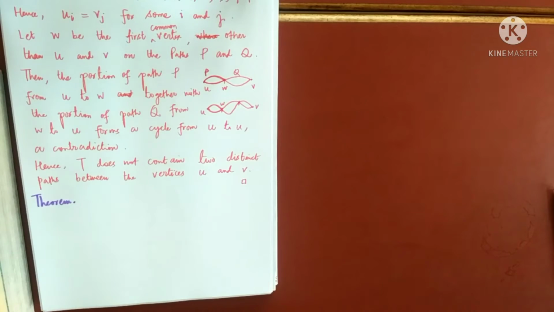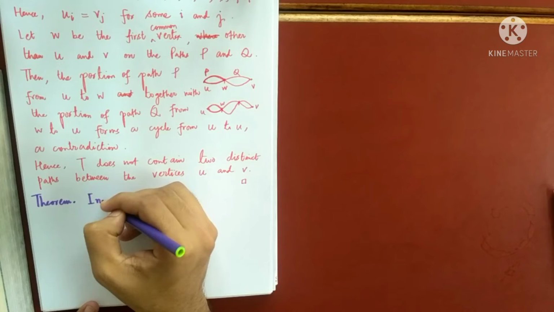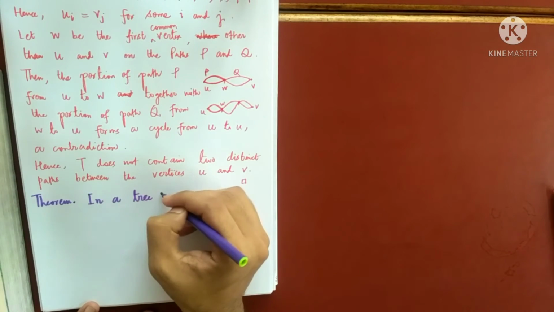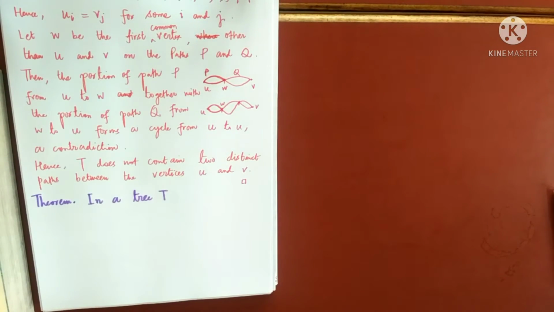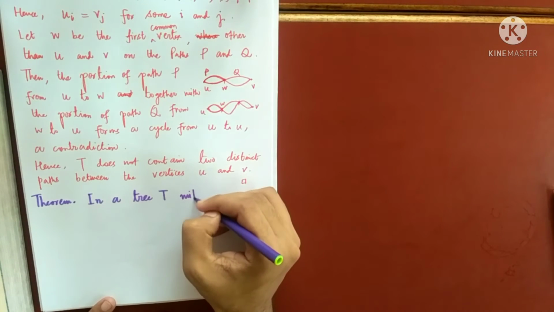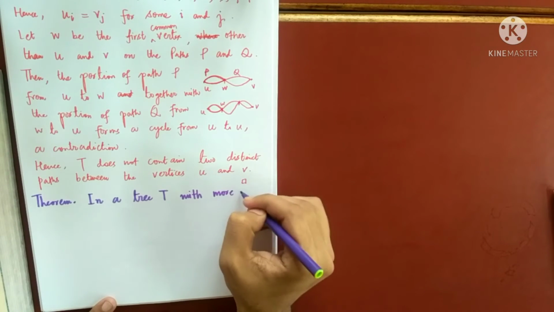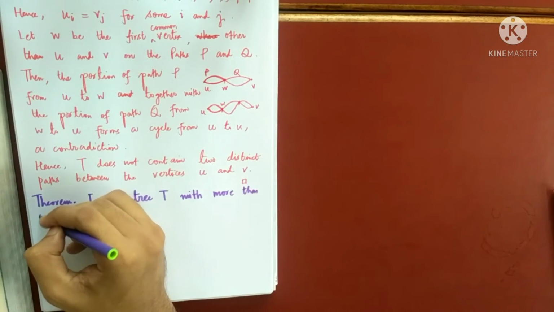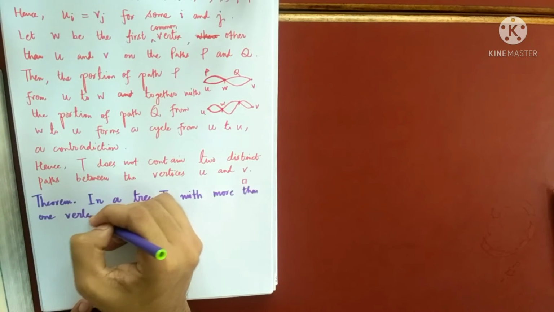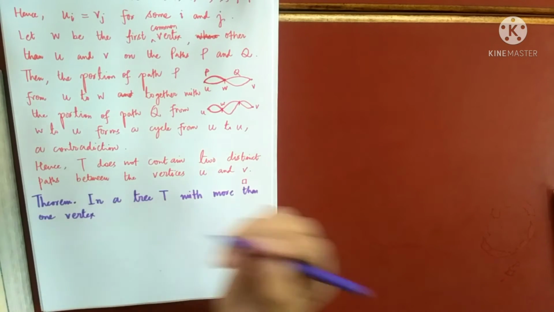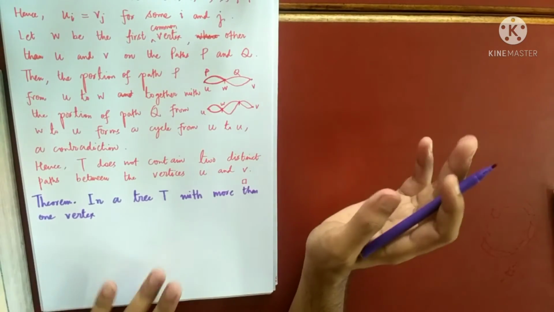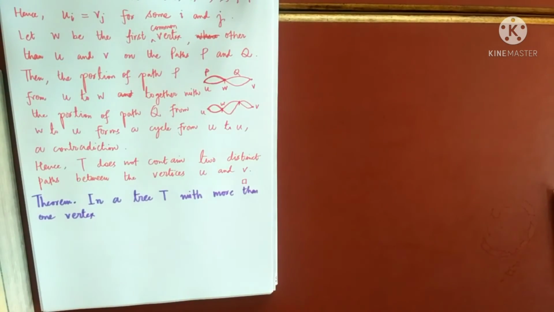So another characterization is again very interesting. In a tree, so let me give the name as T. In a tree T with more than one vertex, definitely I am assuming that the tree has at least two vertices, not one. Okay, it is more than one. At least with more than one vertex,